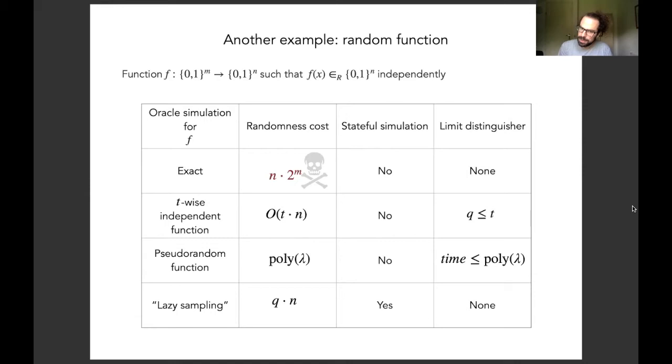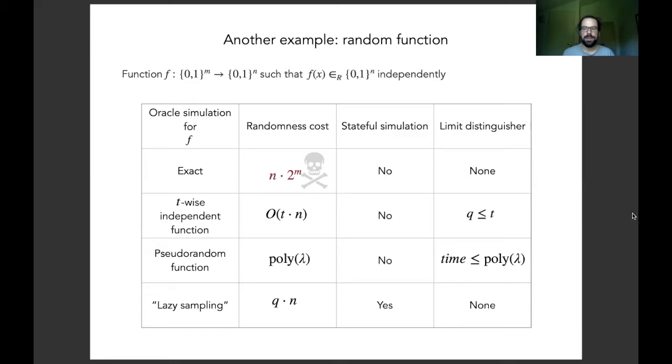Note that there's a difference between the query limited case, because there, in the case of t-wise independent functions, we really need an a priori bound on the number of queries, where here we just have the guarantee that no matter how many queries are made, the simulation runs in polynomial time in that number.